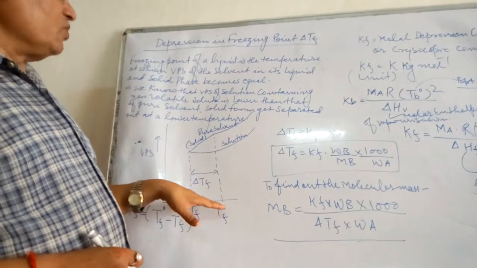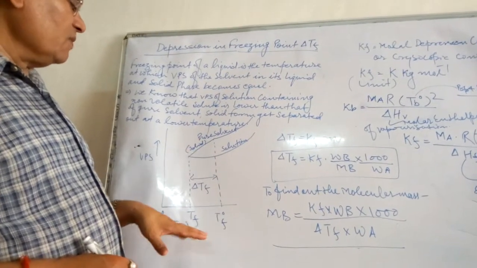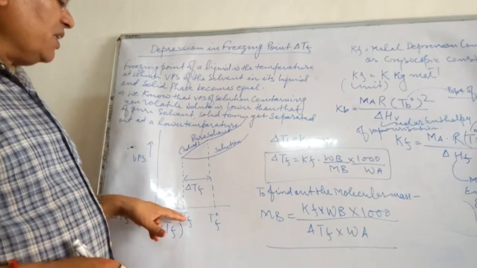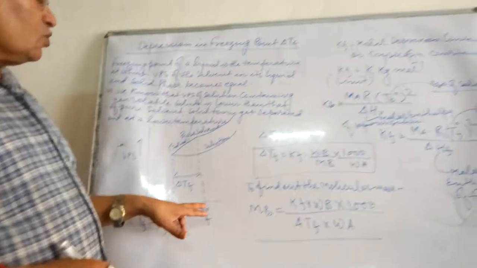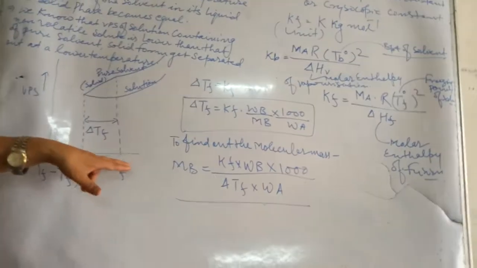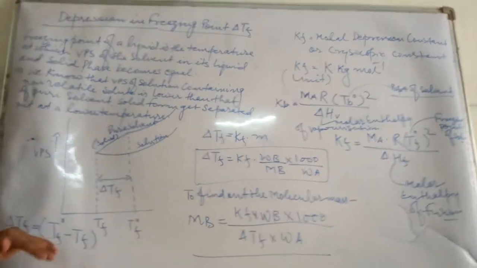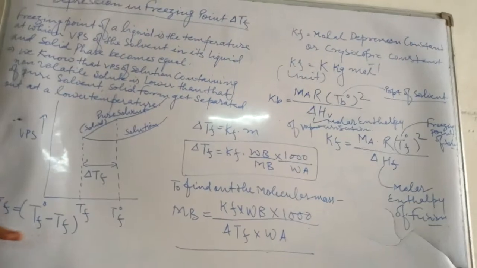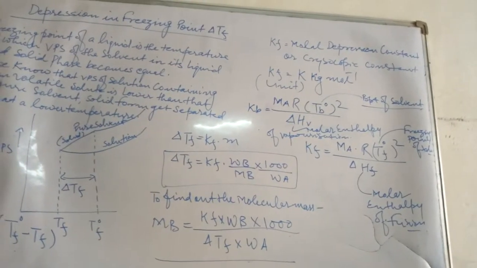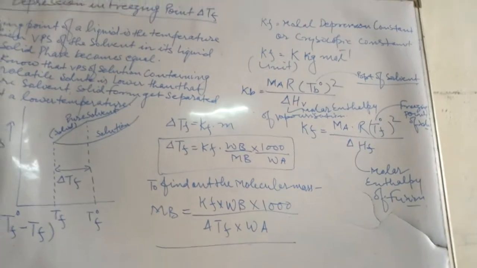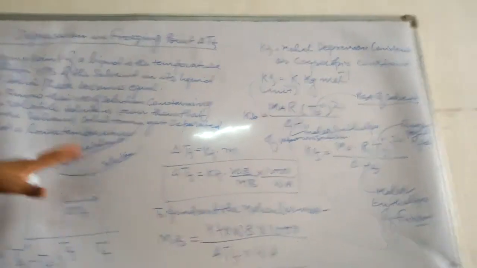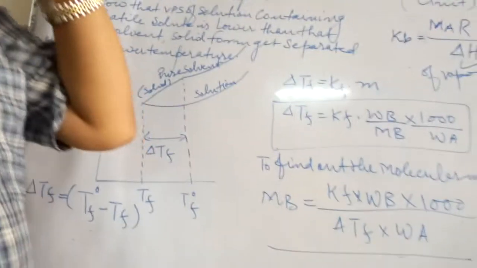Now the freezing point of this solution is Tf. Previously T naught f was the higher value and now Tf is the lower value. Ultimately the difference between them is ΔTf, and this ΔTf is the depression in freezing point.